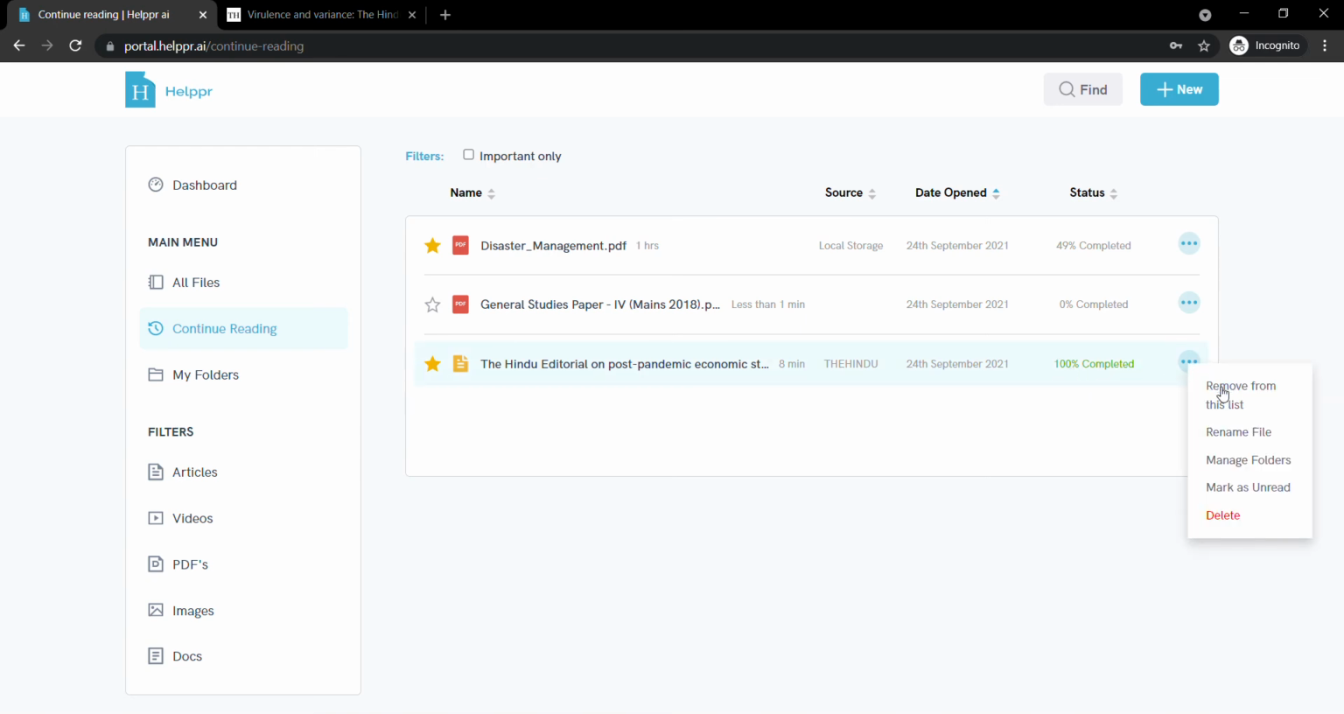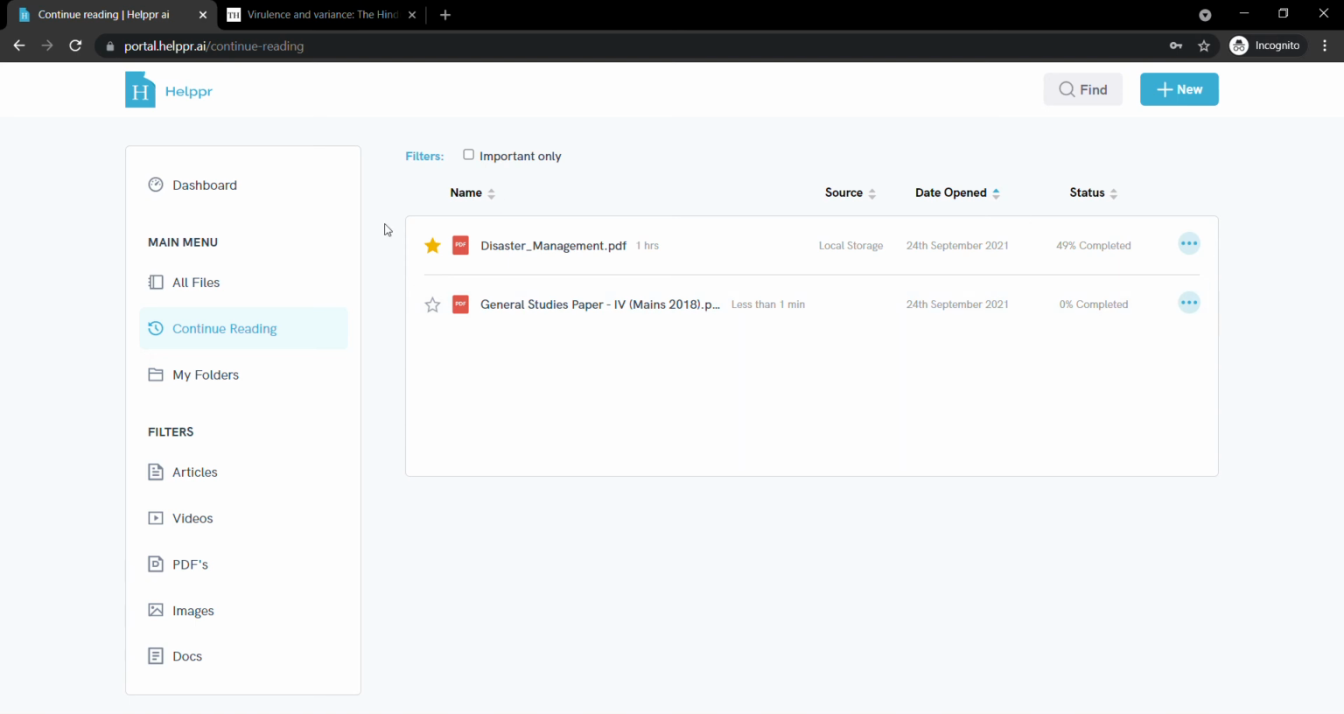You can remove this file from this list as well, because this is a personal space for you where you can see all the documents that are still in progress for you. All right. Now, if you remove anything from this screen, that doesn't mean that you're deleting anything from the portal. It will still be there in the portal. It's just that you are removing that file from this list.